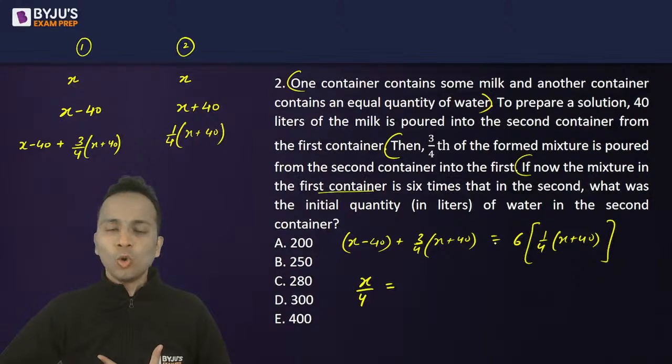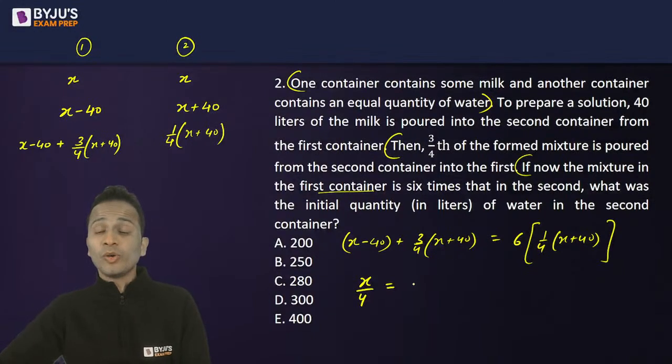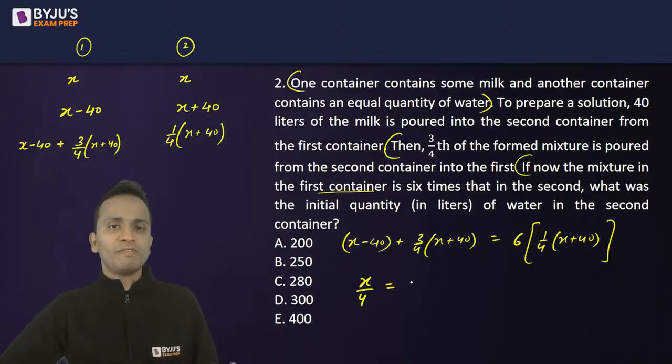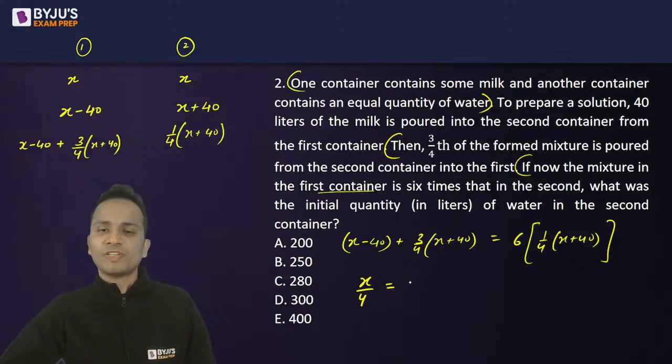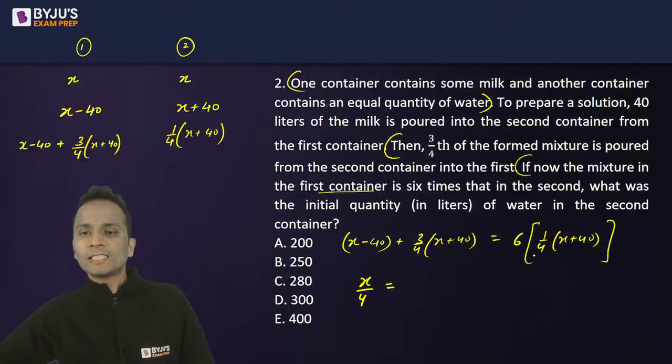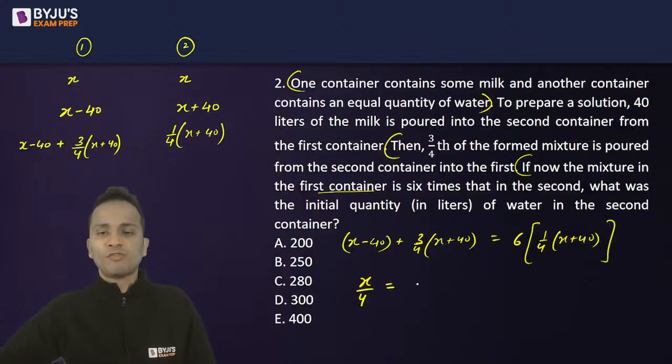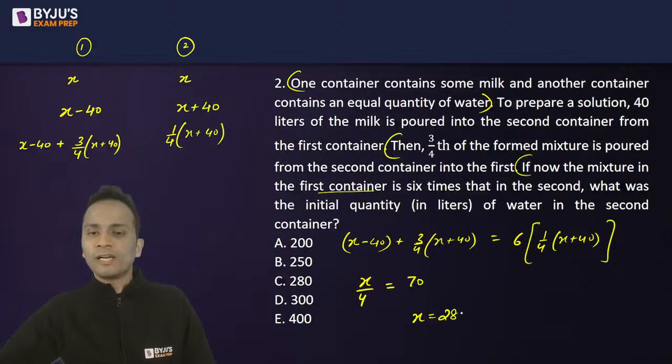I'm doing it in my own way. This is a linear equation in one variable. Now it's totally up to you, whatever amount of time you want to take. Try to take as little time as possible. On the right hand side, I have 60 minus 30 is 30 plus 40, 70. So the value of x will be equal to 280.